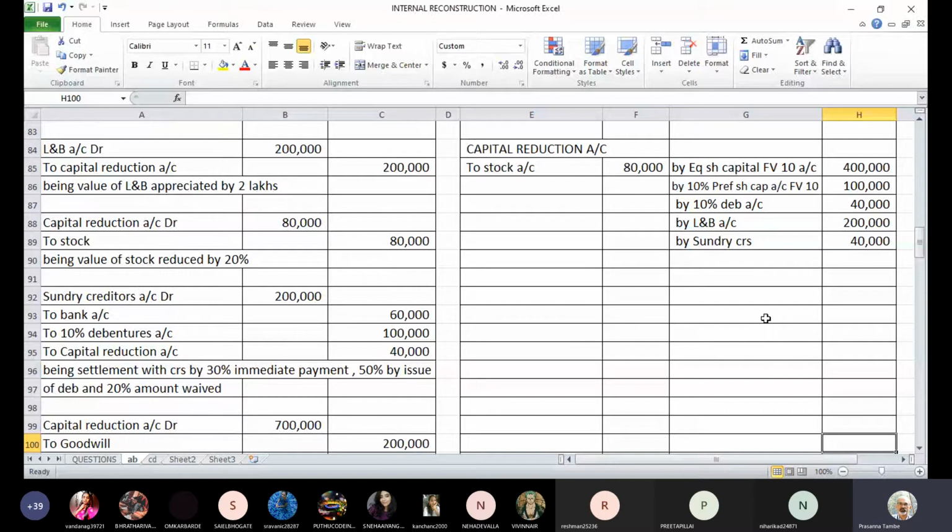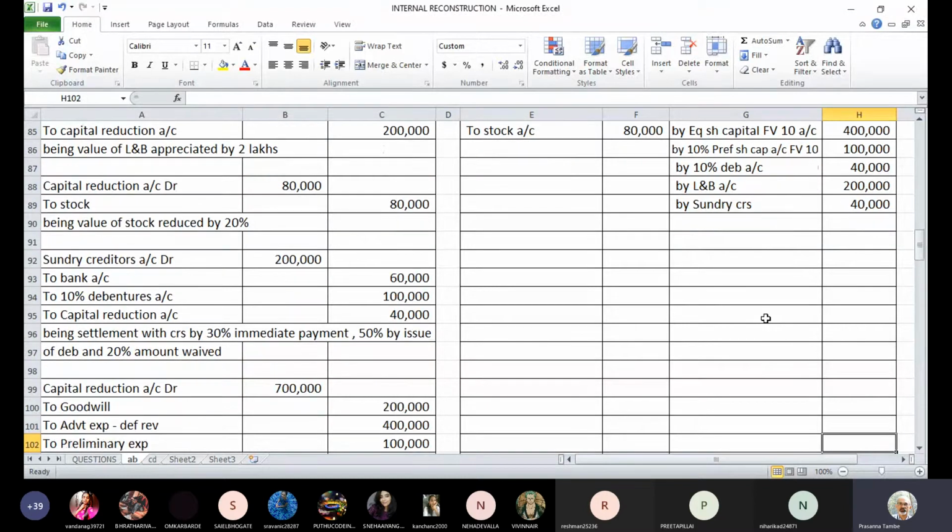Then goodwill is written off, advertisement expenses are written off, and preliminary expenses are written off. These are the 3 items that we'll have to debit to capital reduction account. So let's debit that amount to goodwill, advertisement, deferred revenue, and preliminary expenses. All are debited here.